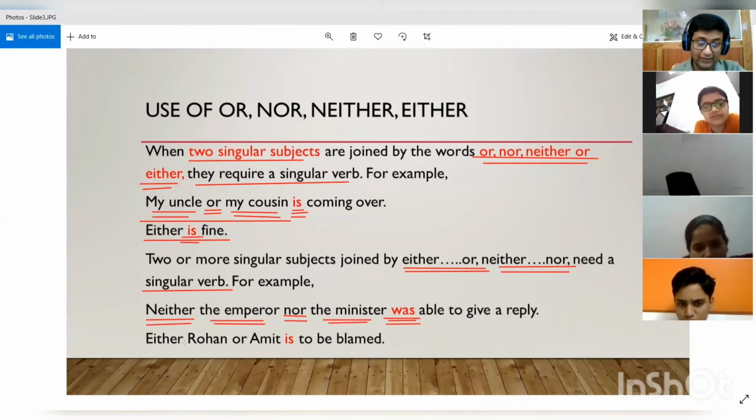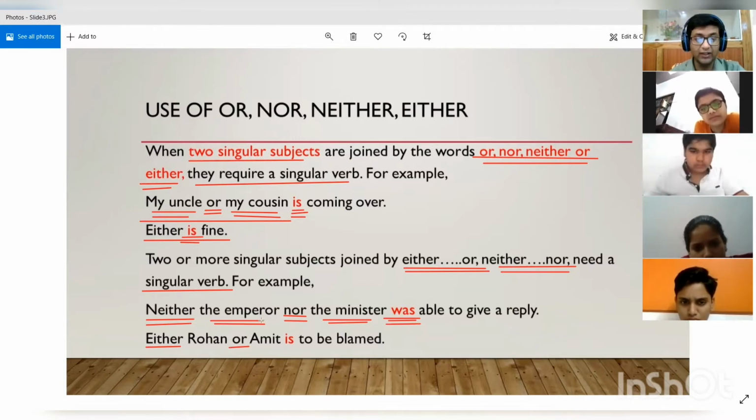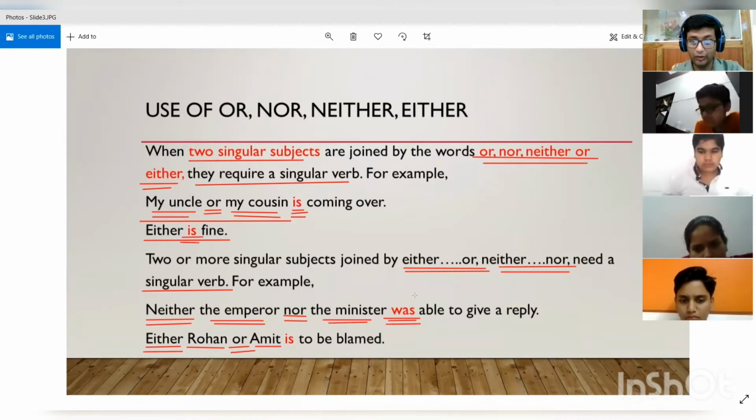Now see the second example. Either-or is present here. So if in a sentence either-or or neither-nor are present, what is happening? Rohan and Amit are again two singular subjects, right? And they are being added with the help of either-or. But I have already told you that when either-or or neither-nor is used to add two or more singular subjects, then we need a singular verb.